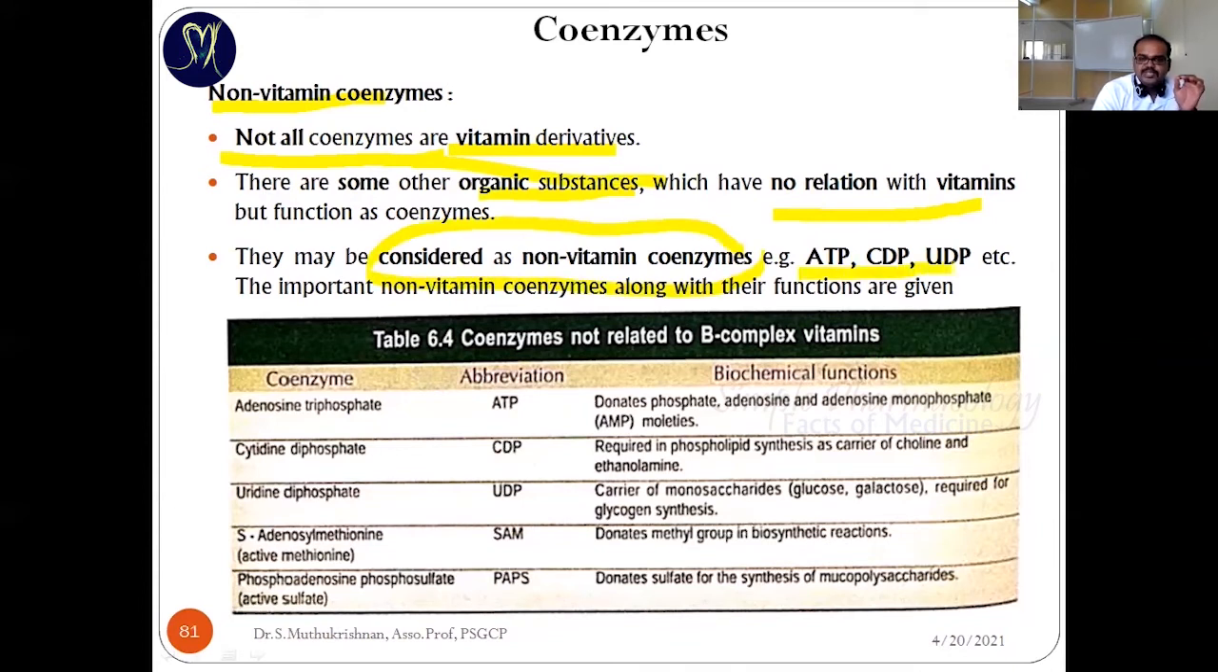The examples are ATP, CDP, and UDP. So we know what ATP and CDP are. Adenosine, you can see this table. Adenosine triphosphate. The abbreviation is ATP.